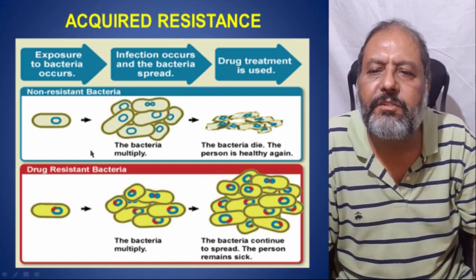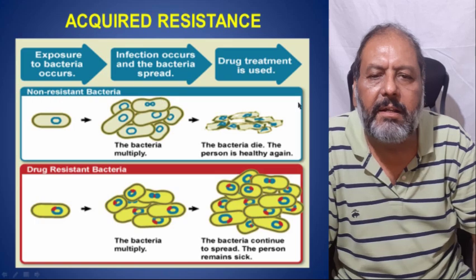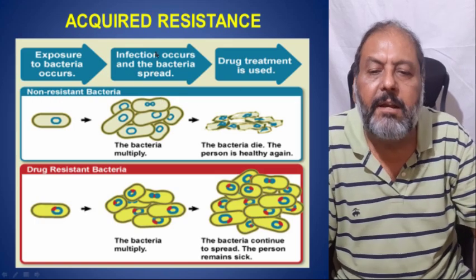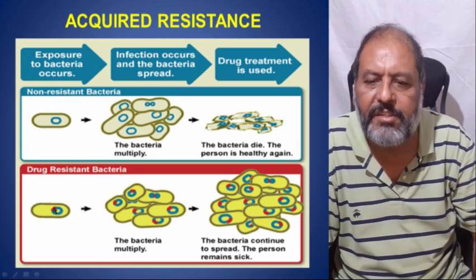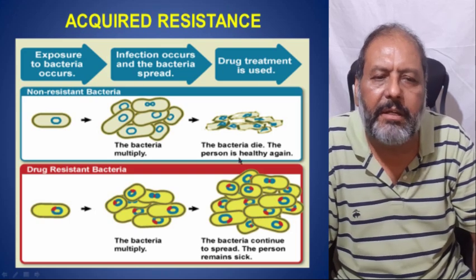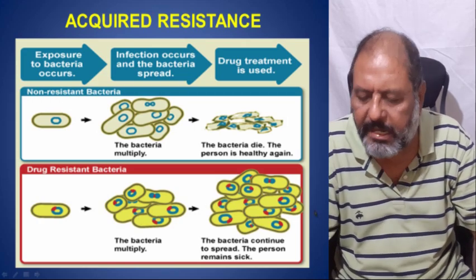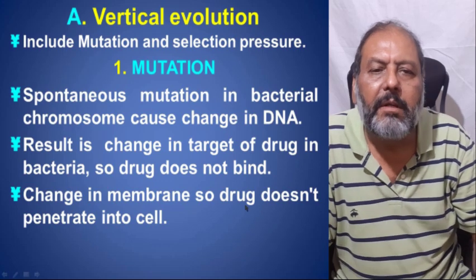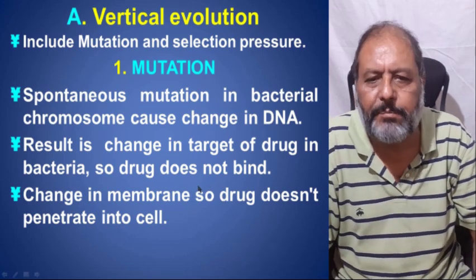Now, in acquired resistance, one can see the exposure to the bacteria occurs and the bacteria die because of the effect of the antibiotic. But some of the bacteria acquire the genes, as one can see in the red color, and now they are capable of resisting the antibiotic which was capable of killing these bacteria. Now they are able to survive, they multiply and make the person sick. Vertical evolution includes mutation and selection pressure.